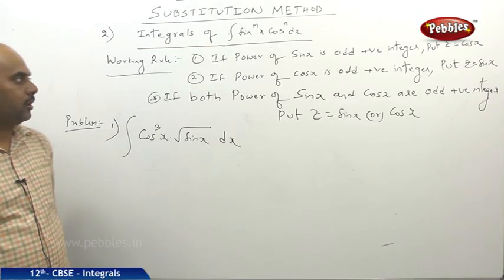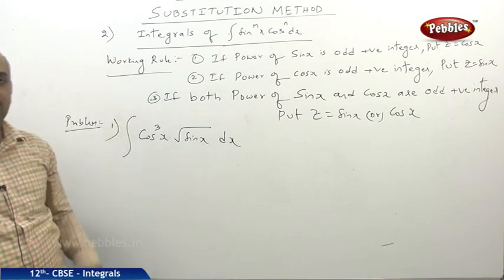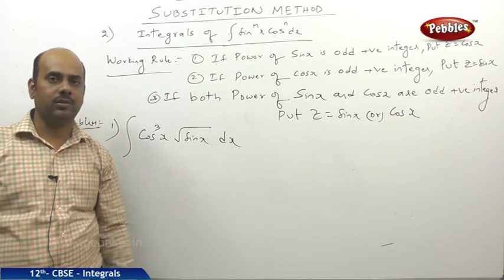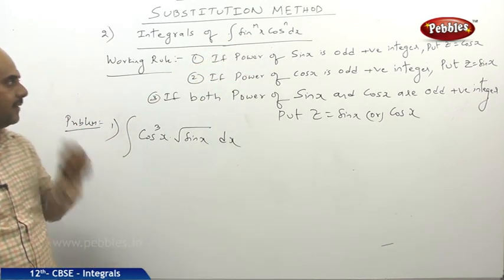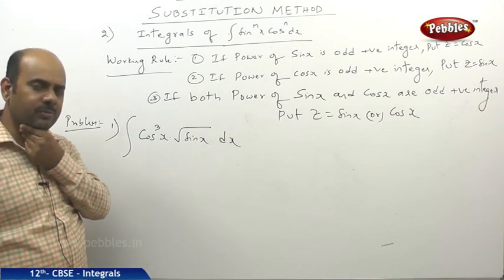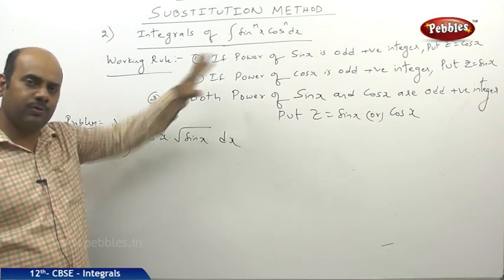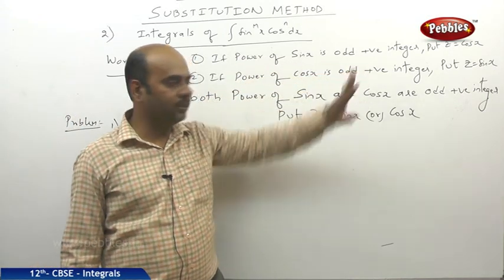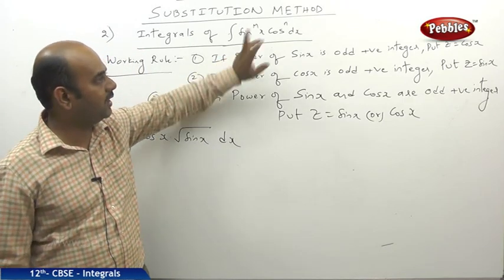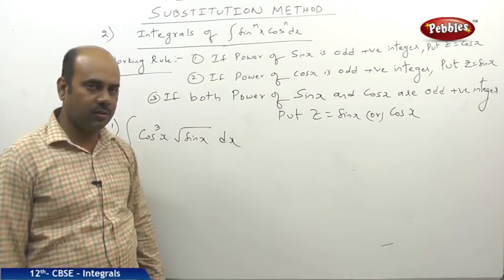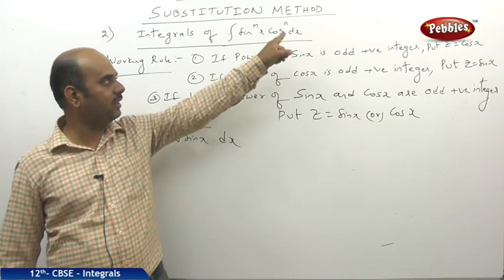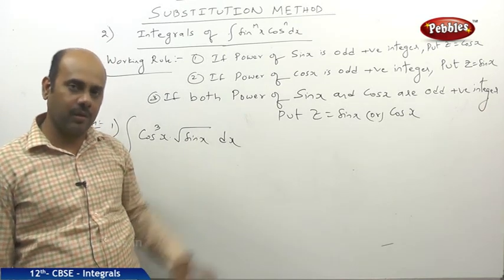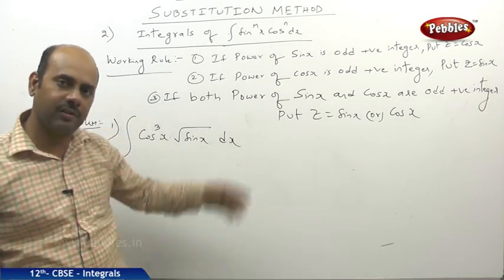Now you can copy. Now in the substitution method we will be seeing another model. It will be of the form integral of sin power mx into cos power nx dx. Now here we will be solving this kind of problems using some working rule. If power of sin x is an odd positive integer, that means if the power of sin is odd, you put z is equal to cos x. If power of cos x is odd, then we need to put z is equal to sin x. If both the powers are odd numbers, then put either z is equal to sin x or z is equal to cos x.